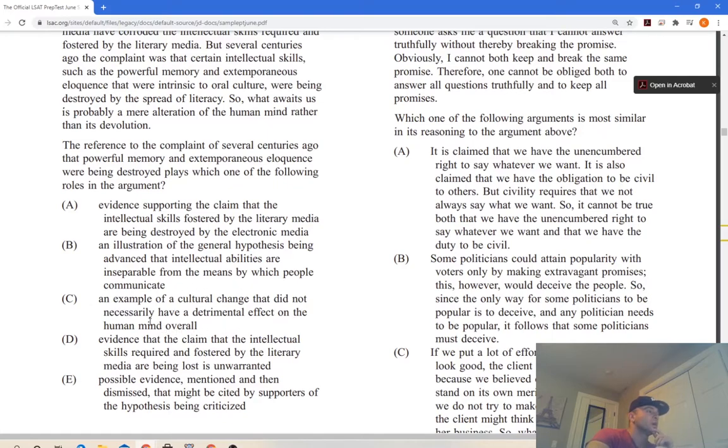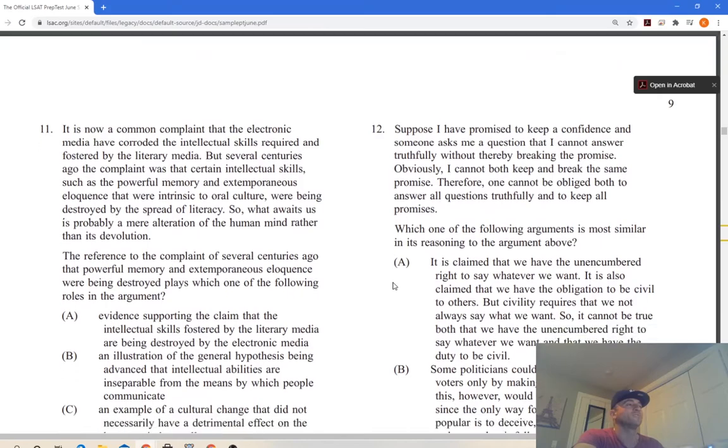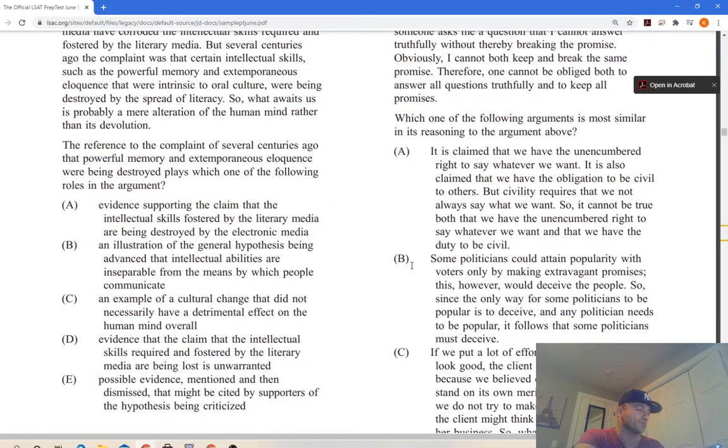This is really good. Evidence that the claim that the intellectual skills required and fostered by literary media are being lost is unwarranted. It's kind of good too, but it's talking about things being unwarranted, and that's not what it's really saying here. So what awaits us is probably a mere alteration. It's talking about how the concerns are definitely there, but they're not unwarranted. Possible evidence mentioned and then dismissed that might be cited by supporters of... yeah, this one's C for sure. They try to trick you there with D. D's a little bit of a trick answer, but at least for me. Maybe different people interpret it differently, but D's a little bit tricky. But you didn't get me. Well, maybe, who knows. We'll see.